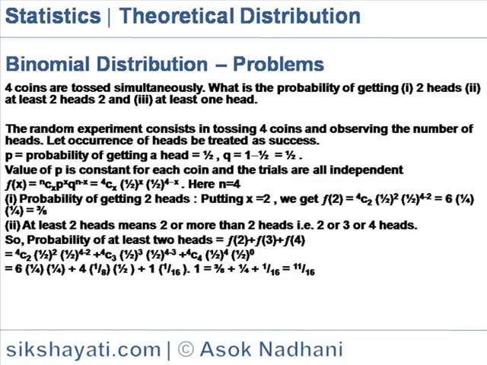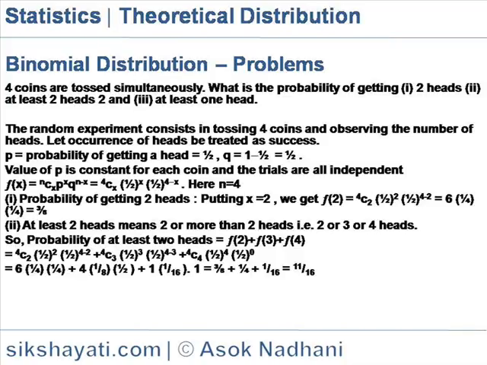Binomial distribution. 4 coins are tossed simultaneously. What is the probability of getting 2 heads, at least 2 heads, and at least 1 head? The random experiment consists in tossing 4 coins and observing the number of heads. Let occurrence of heads be treated as success.